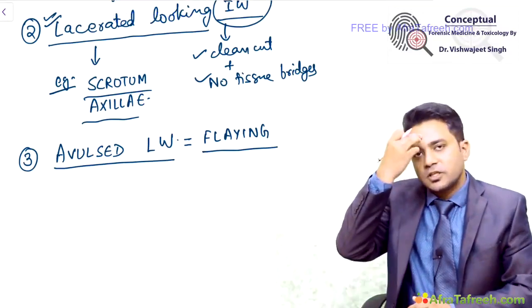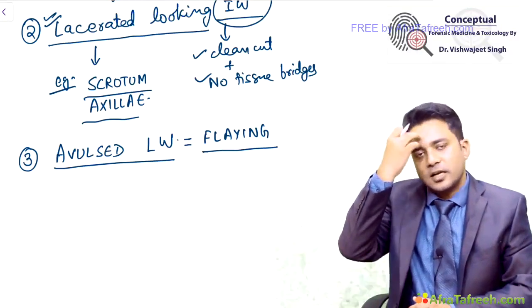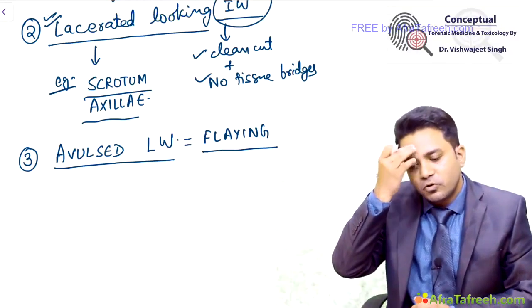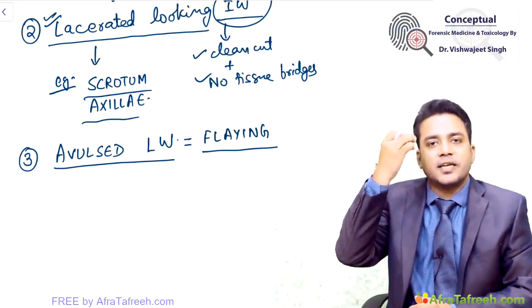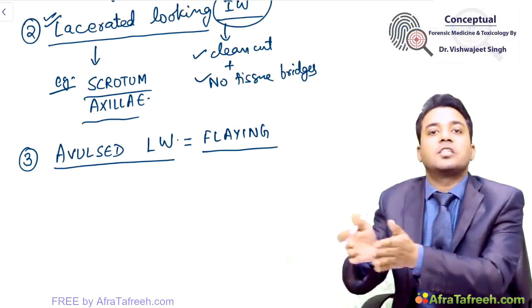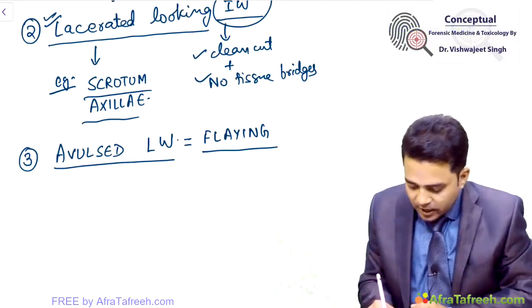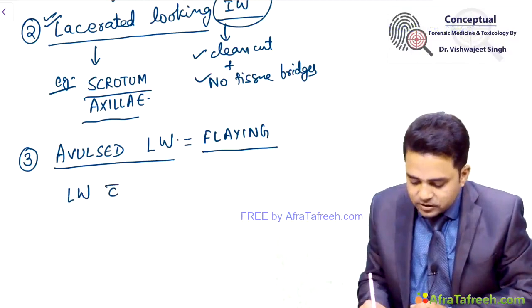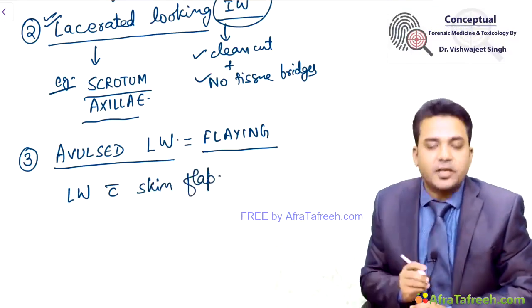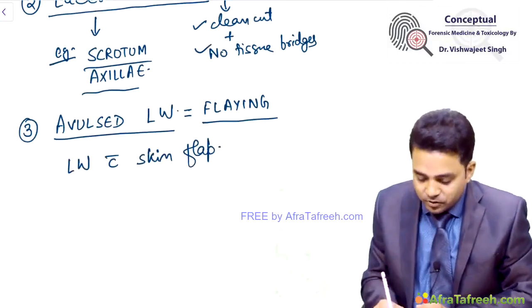Suppose a lacerated wound is here of 4 cm length, 0.2 cm width, and the wound is muscle deep because muscle is getting exposed with a skin flap. I will label this wound as avulsed lacerated wound. So any lacerated wound with skin flap is your flaying of the wound or avulsion of the wound.